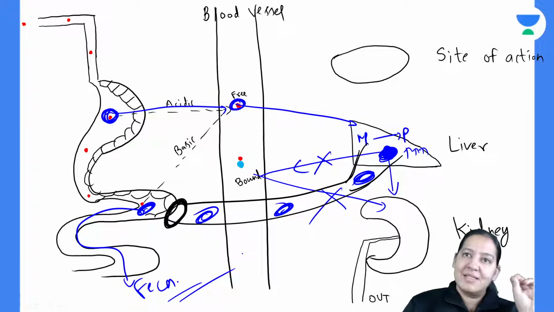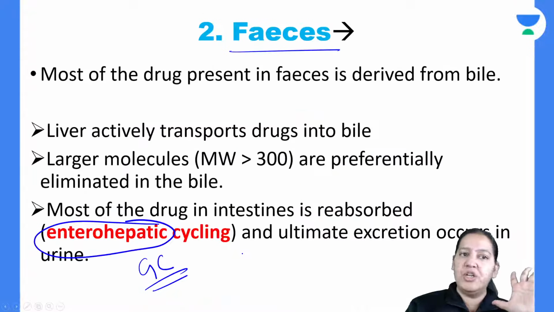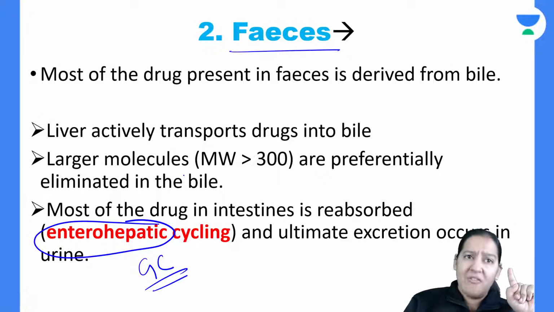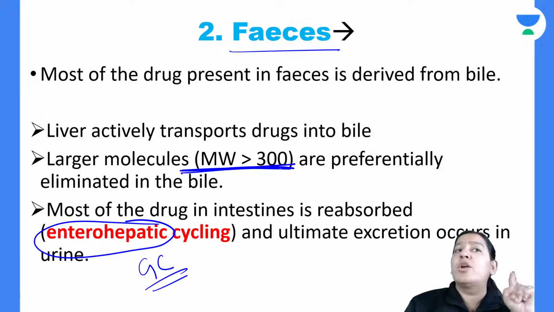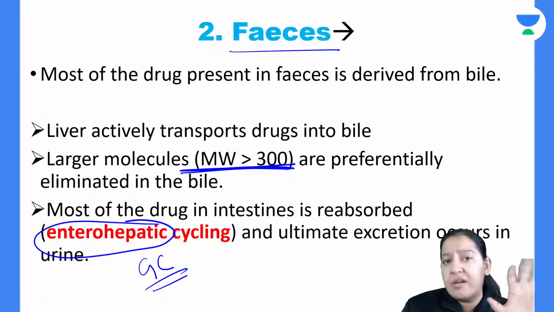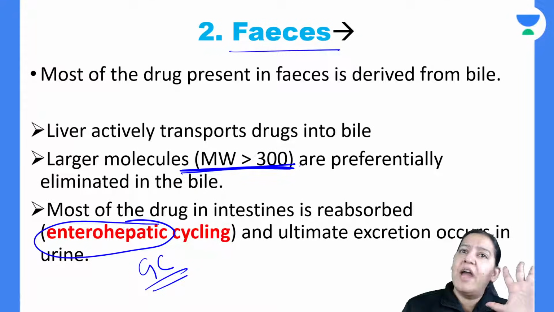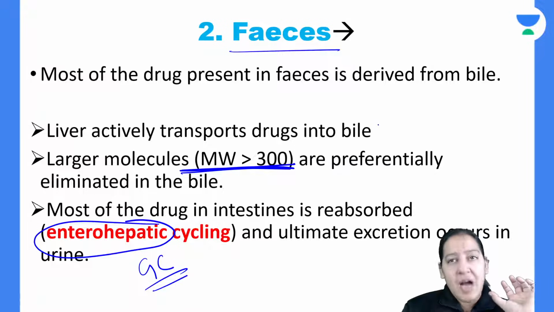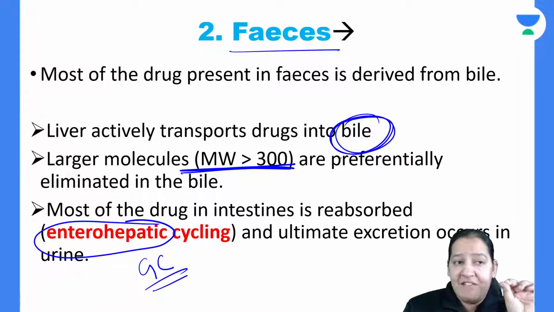So that is what I taught you yesterday about enterohepatic circulation. You can understand it is for few drugs, the drugs having molecular weight more than 300 Dalton. Those drugs are excreted via enterohepatic circulation. They come into the intestine via bile.